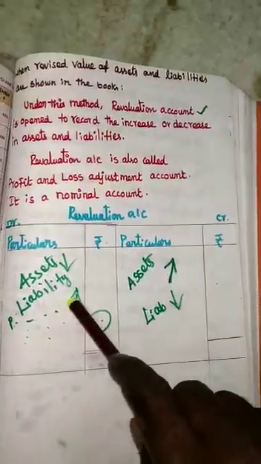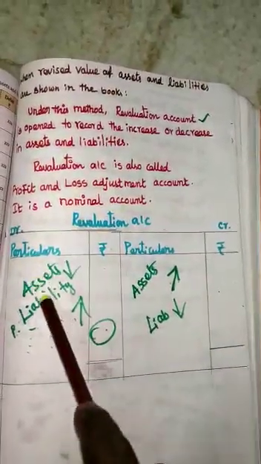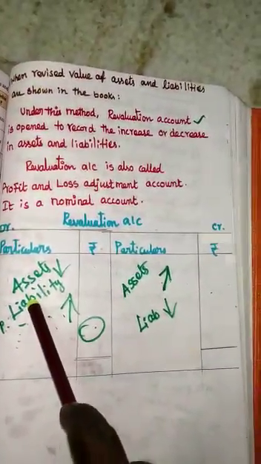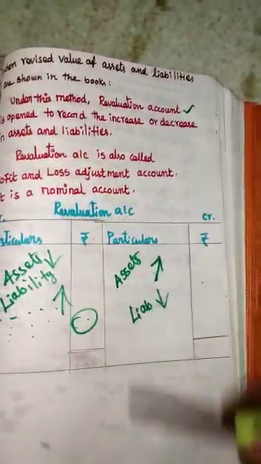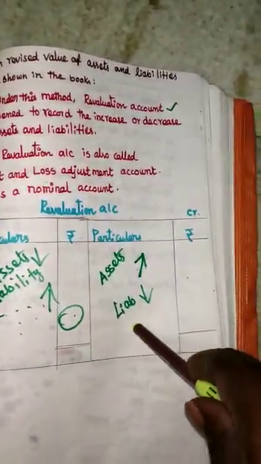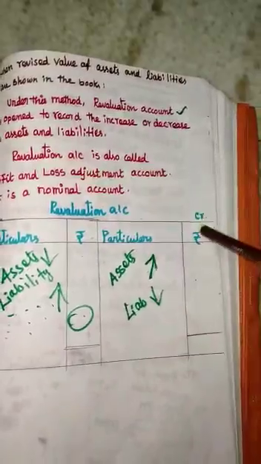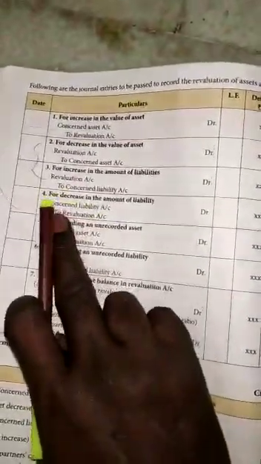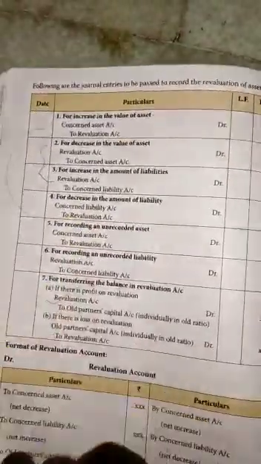The same way, for increase in the value of liability, revaluation account debit to concerned liability account credit. Suppose liability is decreased, then concerned liability account debit to revaluation account credit. So the same journal entry is given here also.